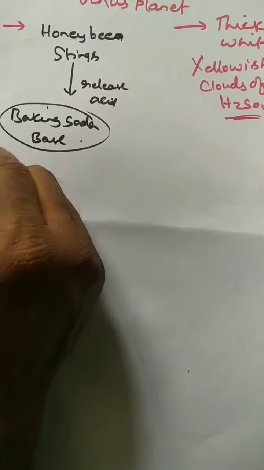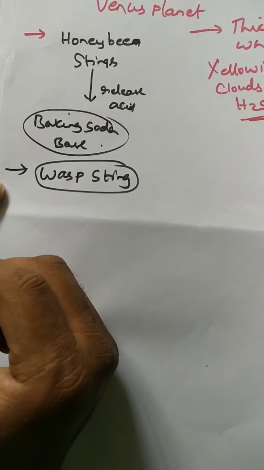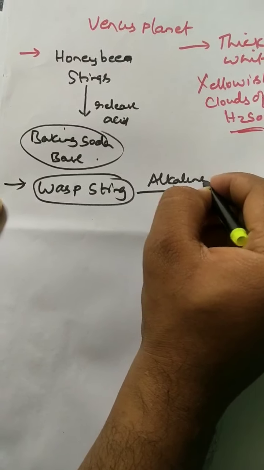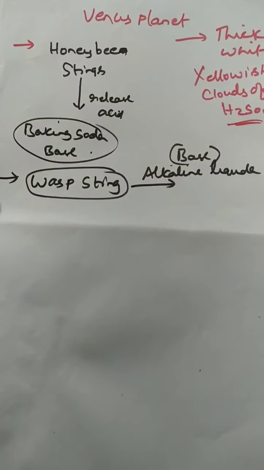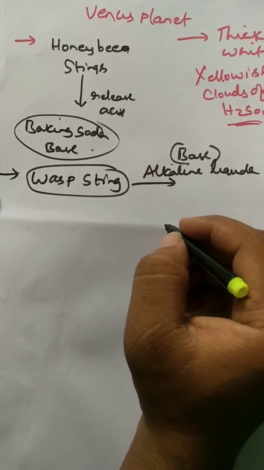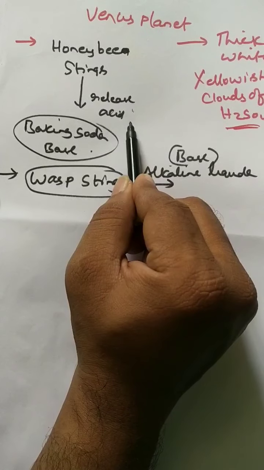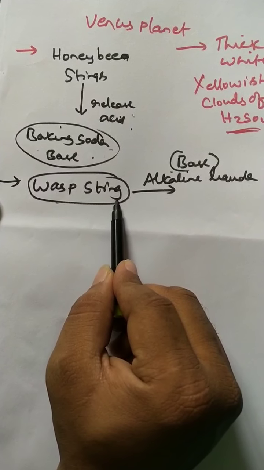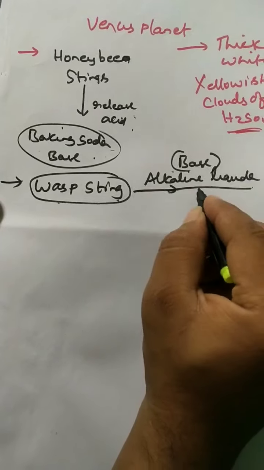In the same manner, there is another insect, the wasp sting. It also injects an alkaline liquid. Alkaline liquid means basic. So this wasp sting injects a base on our skin. See, honeybee releases acid, so we have to rub with baking soda. So wasp sting is the other category. It releases alkaline liquid into our skin. So immediately you have to rub.